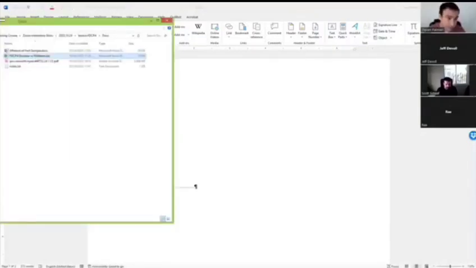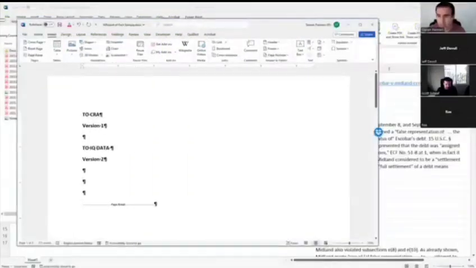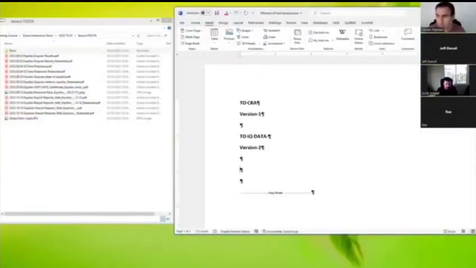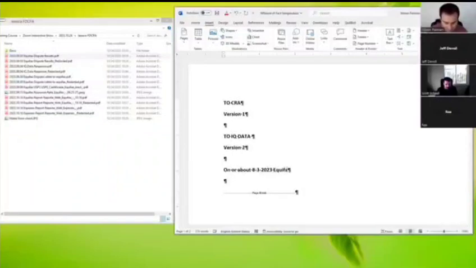Okay, so number one is, let's go back here. This is our fact pattern right here. And then we've got a bunch of holes, if you guys recall, because the IQ data letter went back to 2019. Okay, so on or about, we'll just put 8/3/2023 Equifax dispute results, and we can fill in the meat and potatoes later.